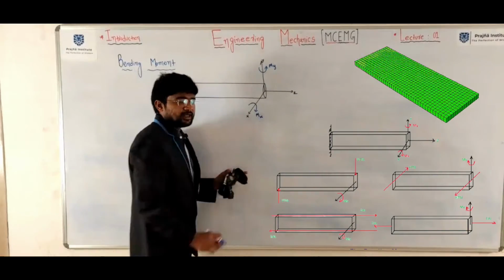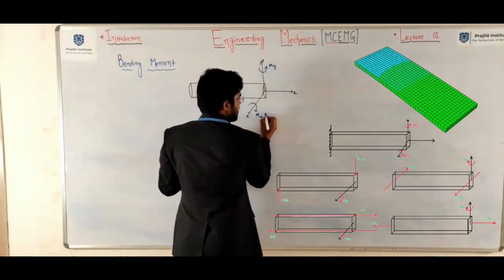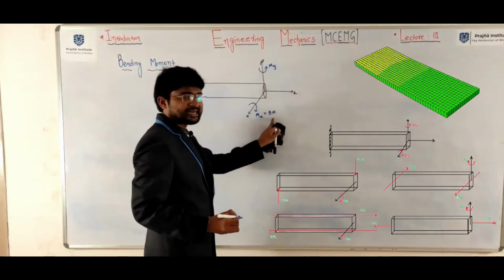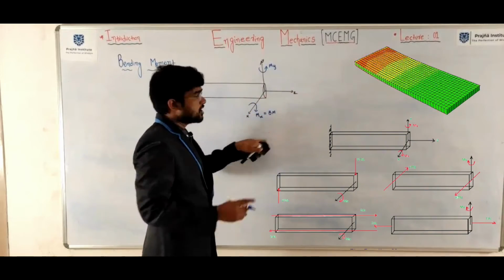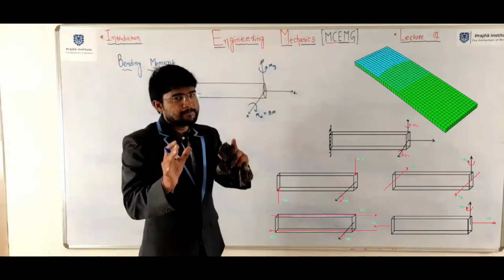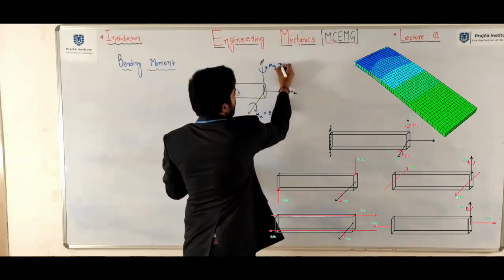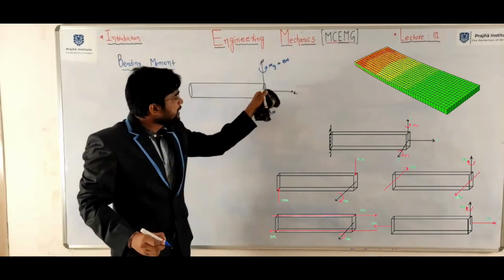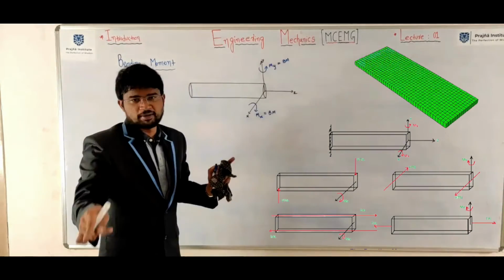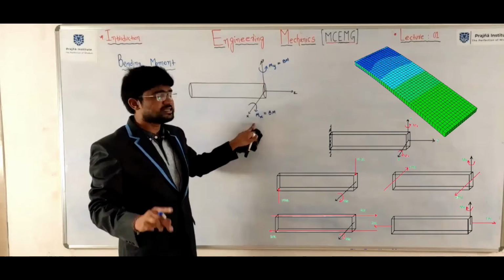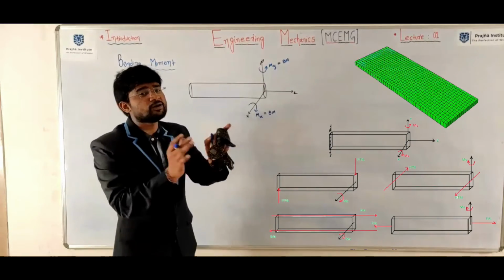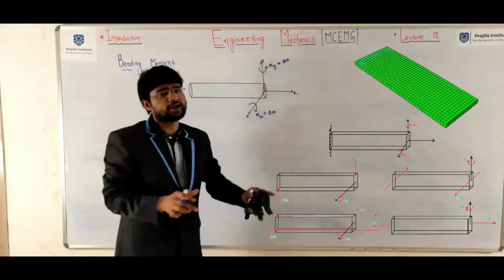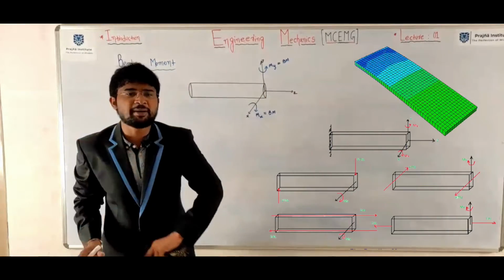See, Mx is a bending moment acting perpendicular to the cross section of the member. Similarly, My also acts perpendicular to the cross section of the member. Here Mx and My are called bending moments.